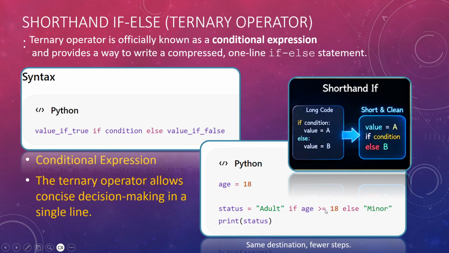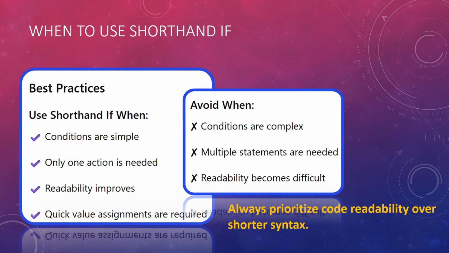Till now, what we were writing was: if age is greater than or equal to 18, colon, and inside that we used to write our code, right? Print adult, else print minor, correct? Here this is done in a compact way in a single line. So this is called the ternary operator, shorthand if else. It is short and clean. It reduces your lines of code.